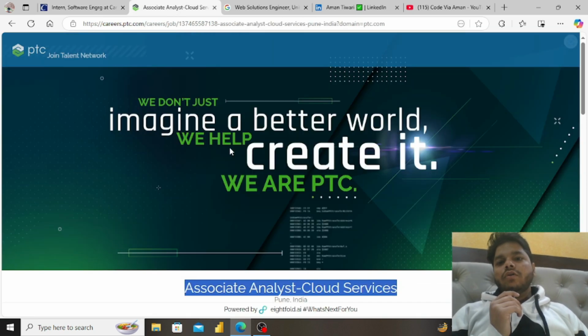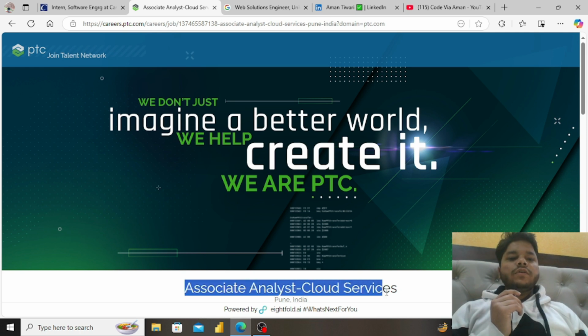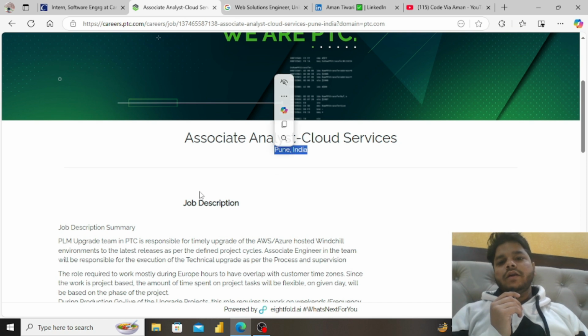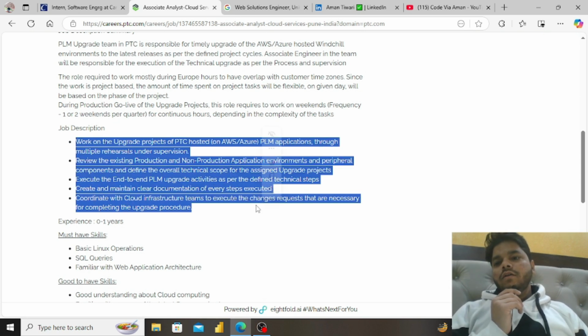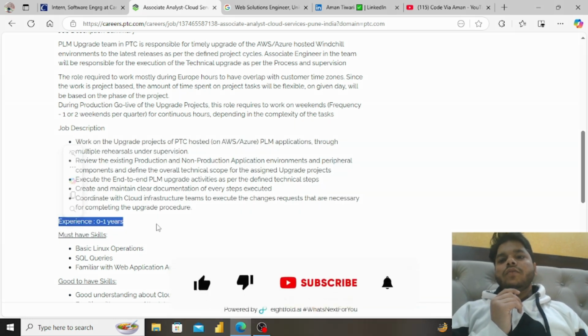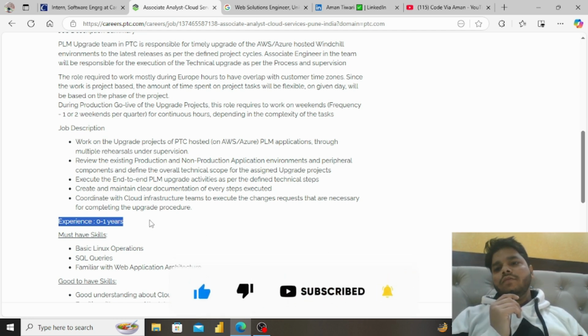Then I'm going to talk about the role of associate analyst cloud services. The location of the job role is Pune, India. Okay guys, you can read here, and this is the JD part. So read it carefully, and then these are some points related to your job profile. Here it is mentioned experience 0 to 1 years. So if you are a fresher, then you are also eligible to apply for this job, and if you have 1 year of experience, then you can apply for this job also.